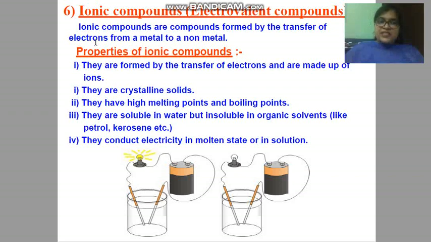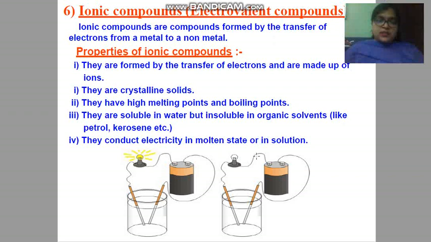Now see children, these ionic compounds are the compounds formed by the transfer of electrons. As already I have discussed with you, ionic compounds are formed by the transfer of electrons. You have seen how electrons have been transferred from sodium to chloride, from magnesium to chloride. And there are certain properties of ionic compounds. They are formed by the transfer of electrons and made up of ions. Already we have discussed. Then second, they are crystalline.